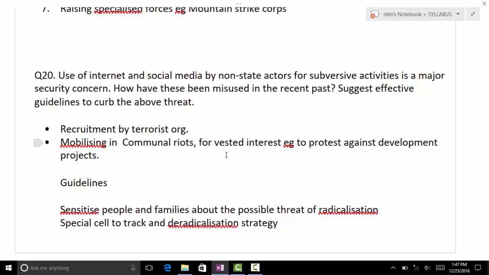Now, in India, the main thing you have to write is the cyber security body CERT-In, the Computer Emergency Response Team, India. This comes under the Ministry of Electronics and IT.